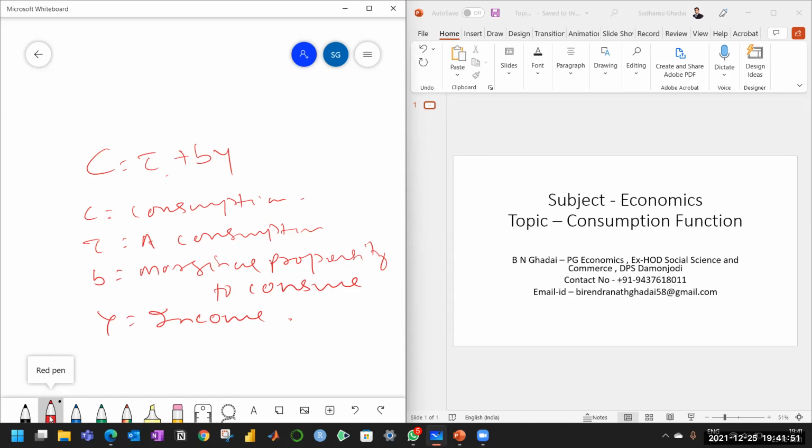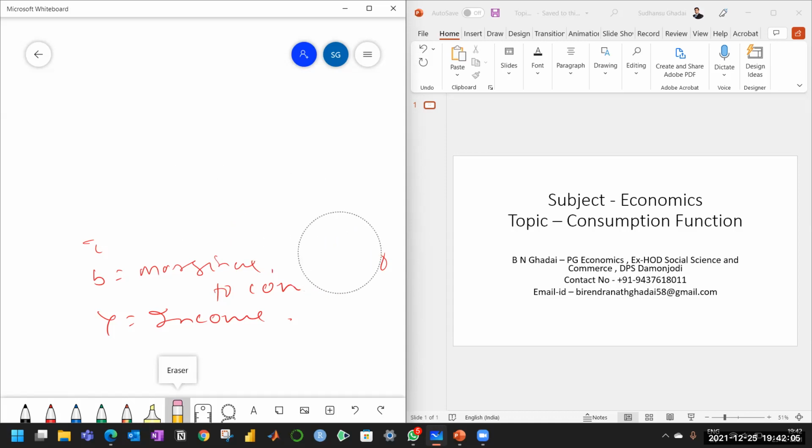Now the question comes, what is the nature of that propensity to consume, or how does consumption expenditure behave as income changes? According to Keynes, this propensity to consume depends upon a psychological law of consumption. The psychological law of consumption says that as income increases, consumption increases, but less than proportionate.